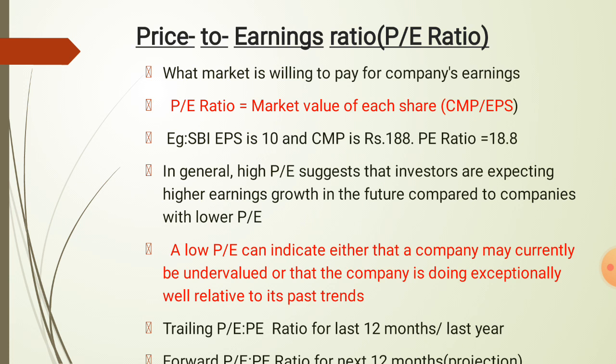In general, a high PE ratio suggests that investors are expecting higher earnings growth in the future compared to companies with a lower PE. A low PE can indicate either that the company may currently be undervalued or that the company is doing exceptionally well relative to its past trend. Also, the PE ratio is high when the company's earnings are high. The PE ratio is mainly of two types: trailing PE ratio and forward PE ratio. Trailing PE ratio is the PE ratio for the last 12 months or last year, and the forward PE ratio is the PE ratio for the next 12 months, that is a projection.